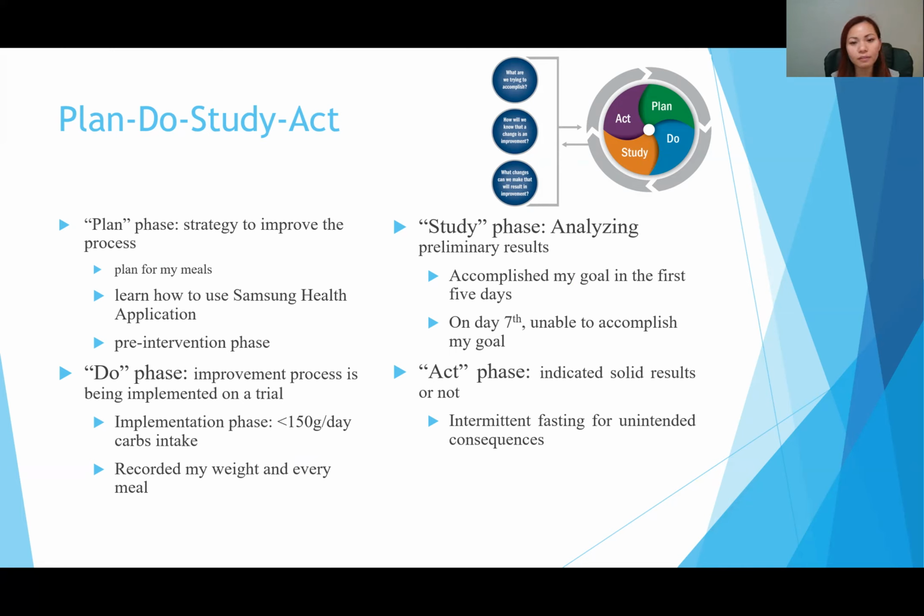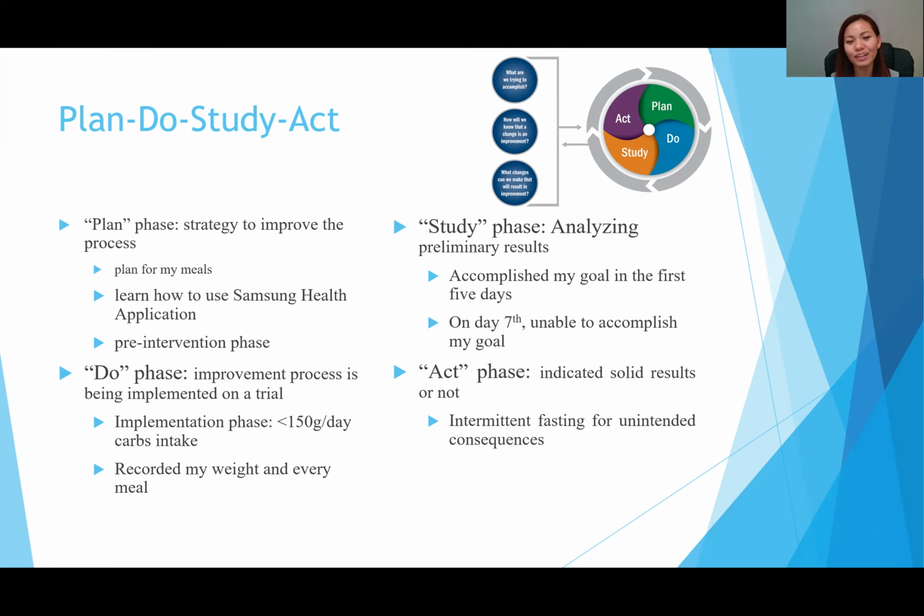During the study phase, when we analyze the preliminary results, I accomplished my goal within the first 5 days. I was able to lose 2 pounds within those 5 days. However, on my 7th day, I could not accomplish my goal completely because my family visited from out of town, and I took them to different restaurants, and there was too much good food.